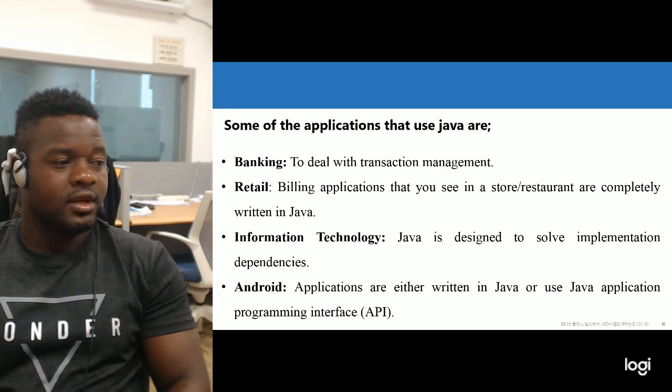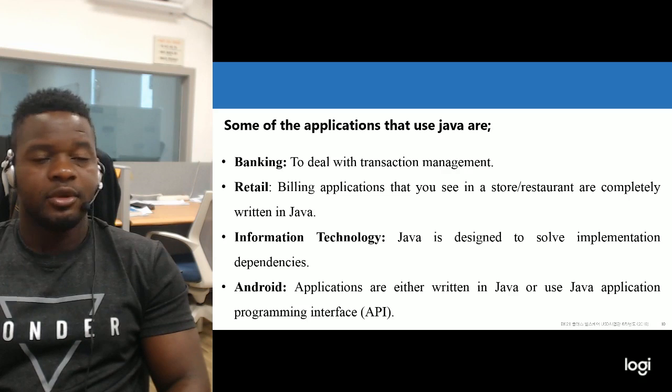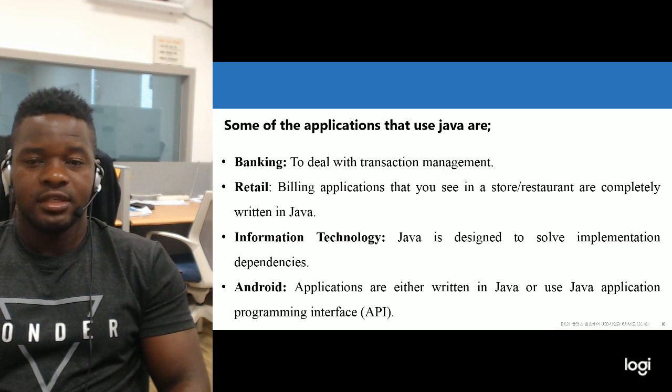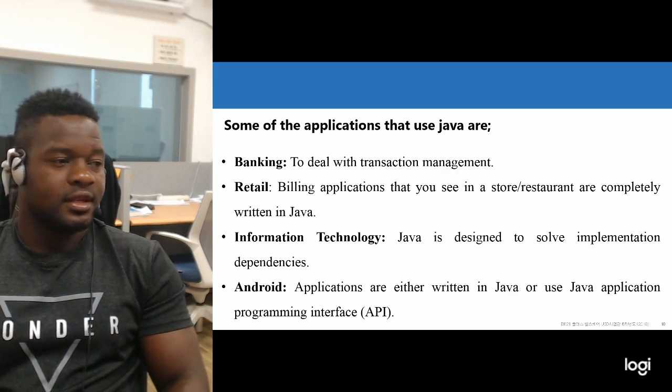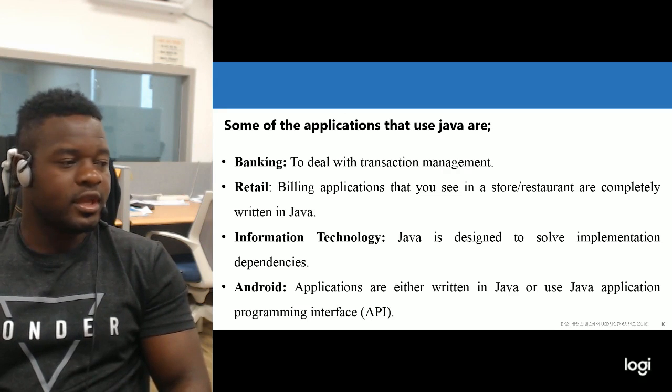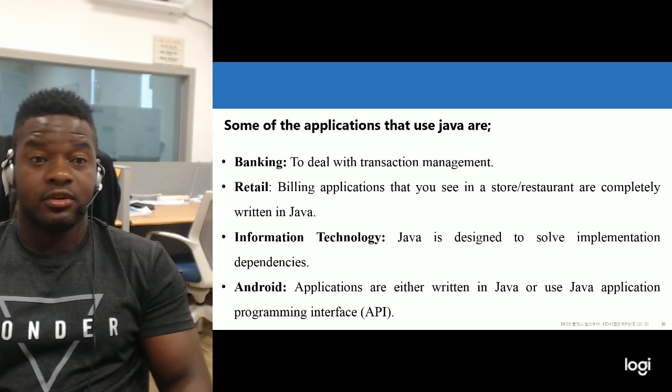Also in information technology, we need Java to implement design to solve implementation dependency. We can also use some applications like Android.